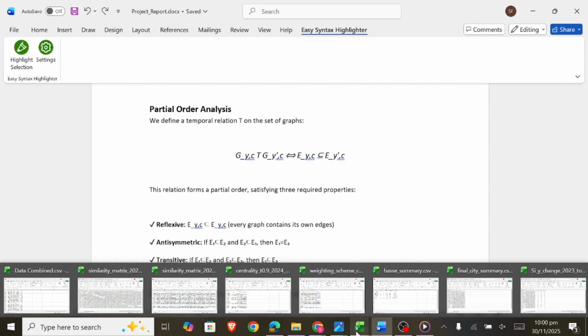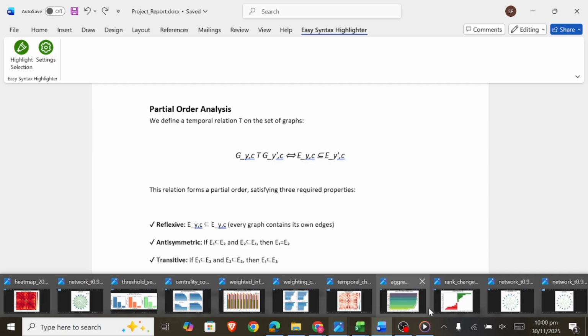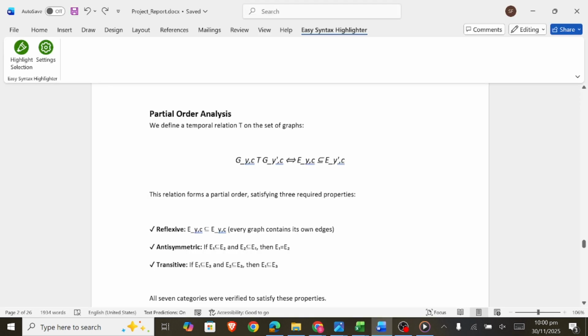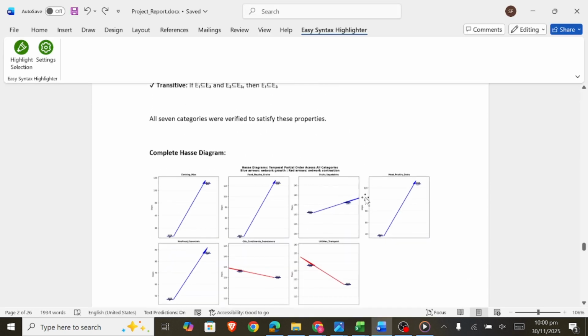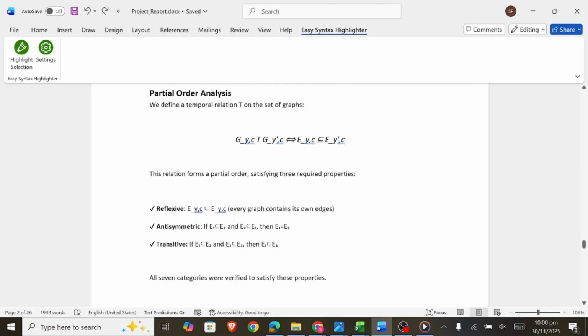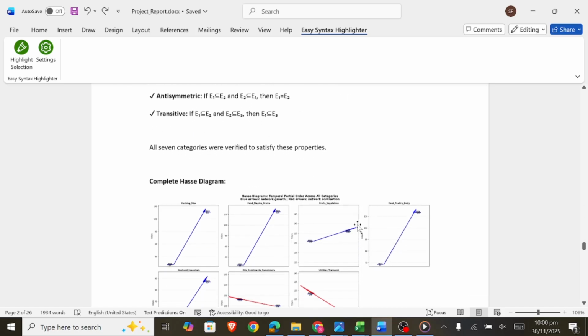We also verified the mathematical properties of temporal relation. We defined relation graph G at year Y to be related to graph G prime at year Y prime if the edge set of Y is a subset of that of Y prime. Now, if you open the report, we can see the properties that were verified: first, reflexive; second, antisymmetric; and third, transitive. All 7 categories satisfy the properties, confirming valid partial orders.